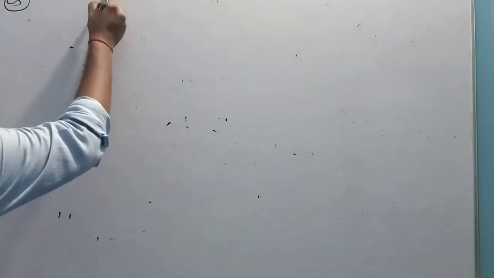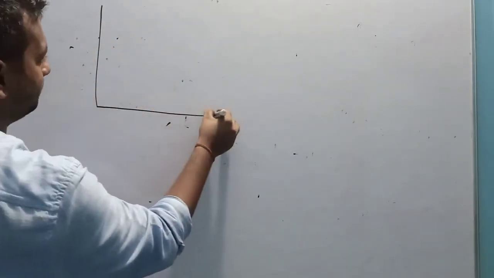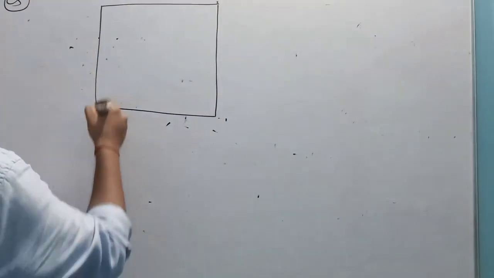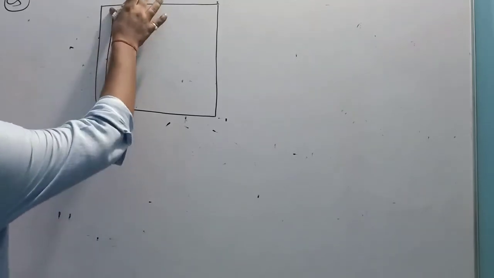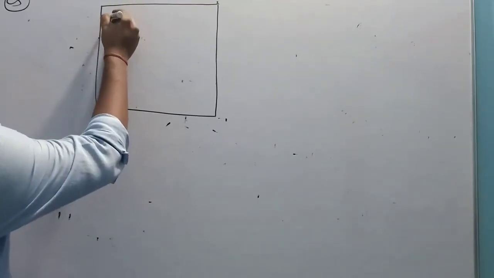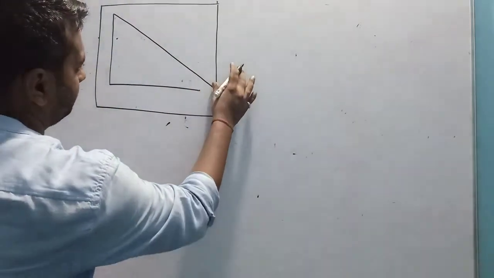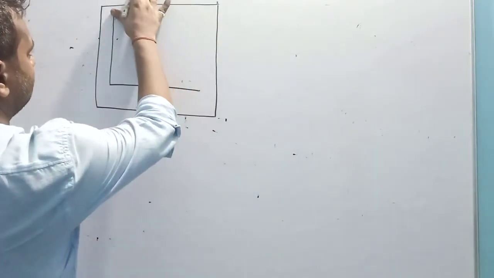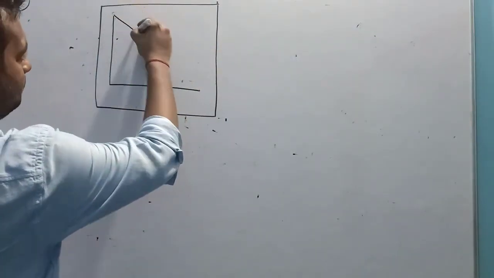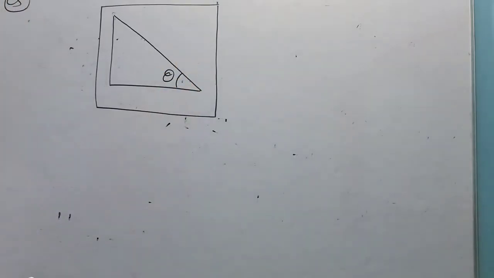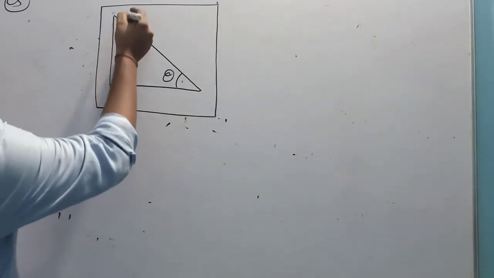Very last question. This is also a question from S.C. Verma. There is an incline making angle theta. Angle of inclination is theta, and